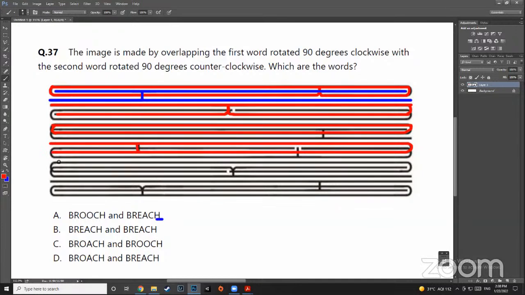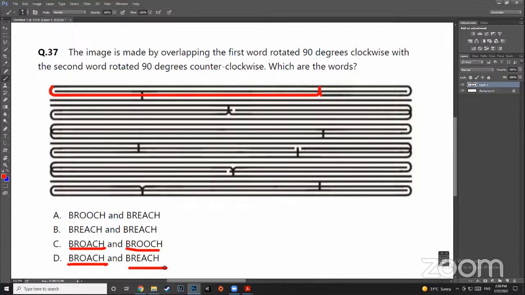You have to look at this one. So this is an A. And then this one, it looks like an O, but if you can see, it is not connected in between. So you will understand that it is actually a C, right? And then the last one is, of course, an H. So what do we get? We get BROACH. That means brooch is the first word. Okay, brooch is the first word. And then there is only one option where brooch is given as the first word, which is, these two options are there, right? So these two options are given where brooch is there, right? Now, just look at the second options, BROOACH and BREACH.